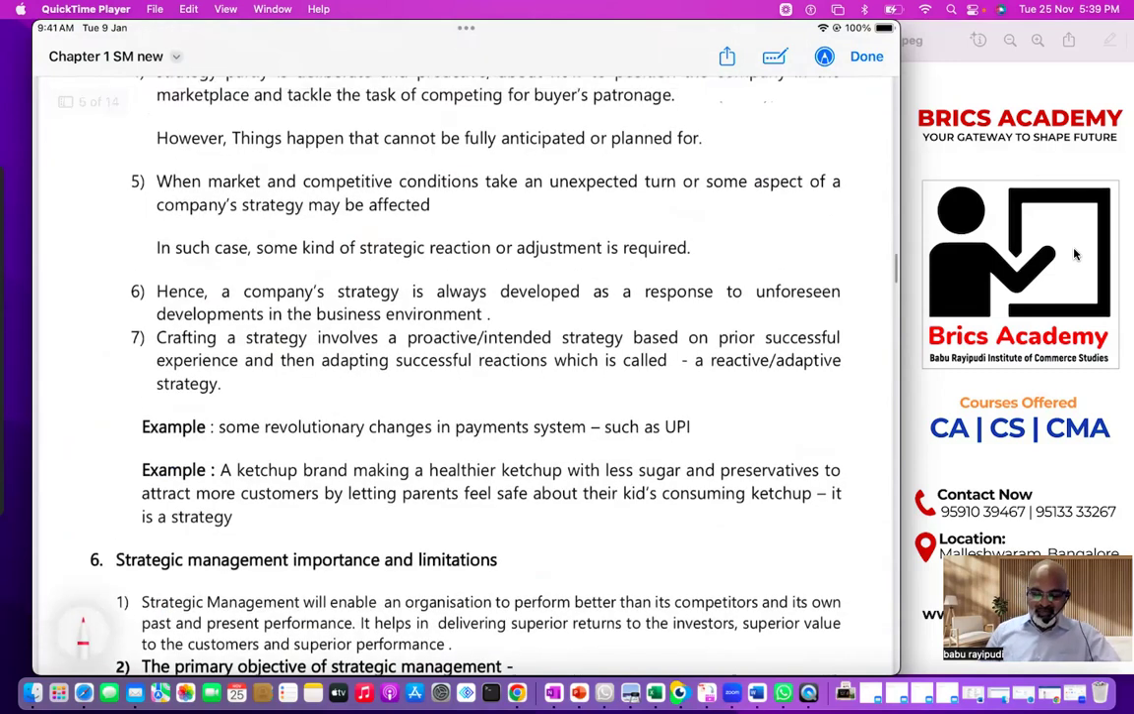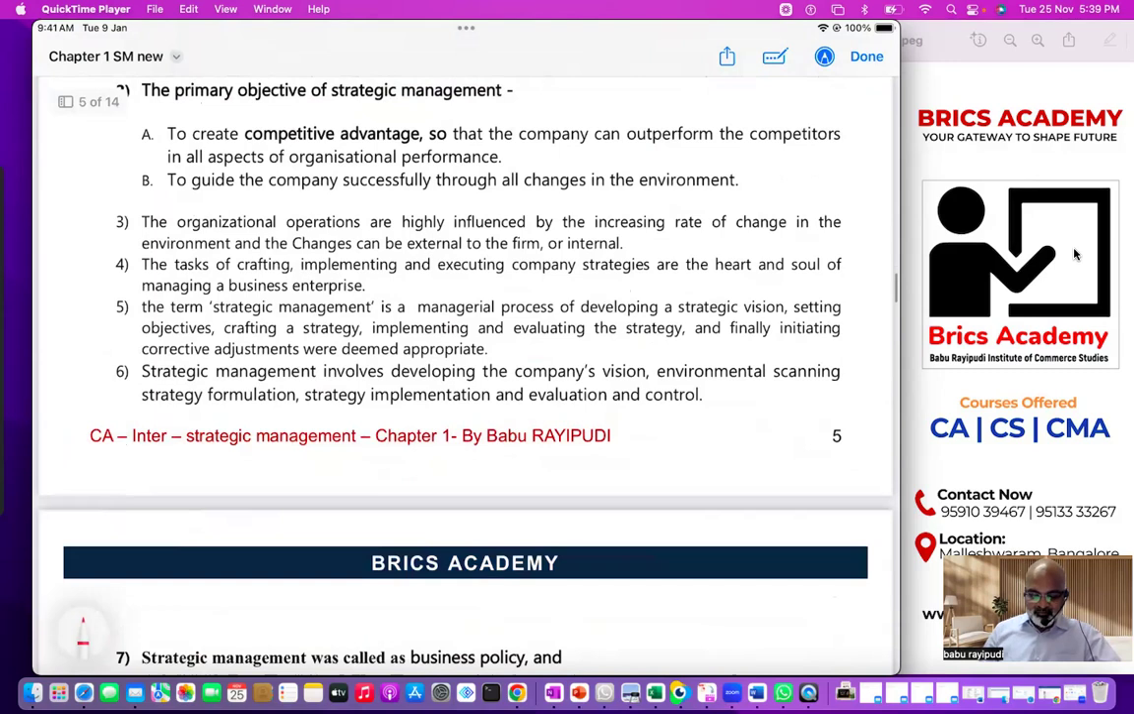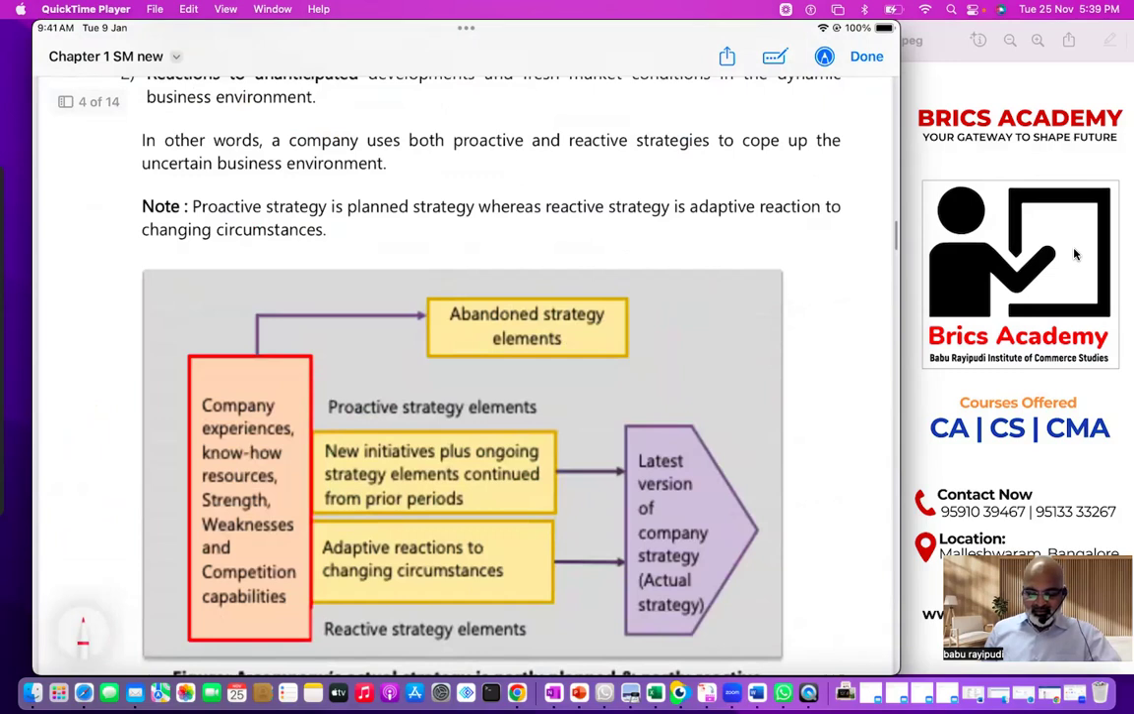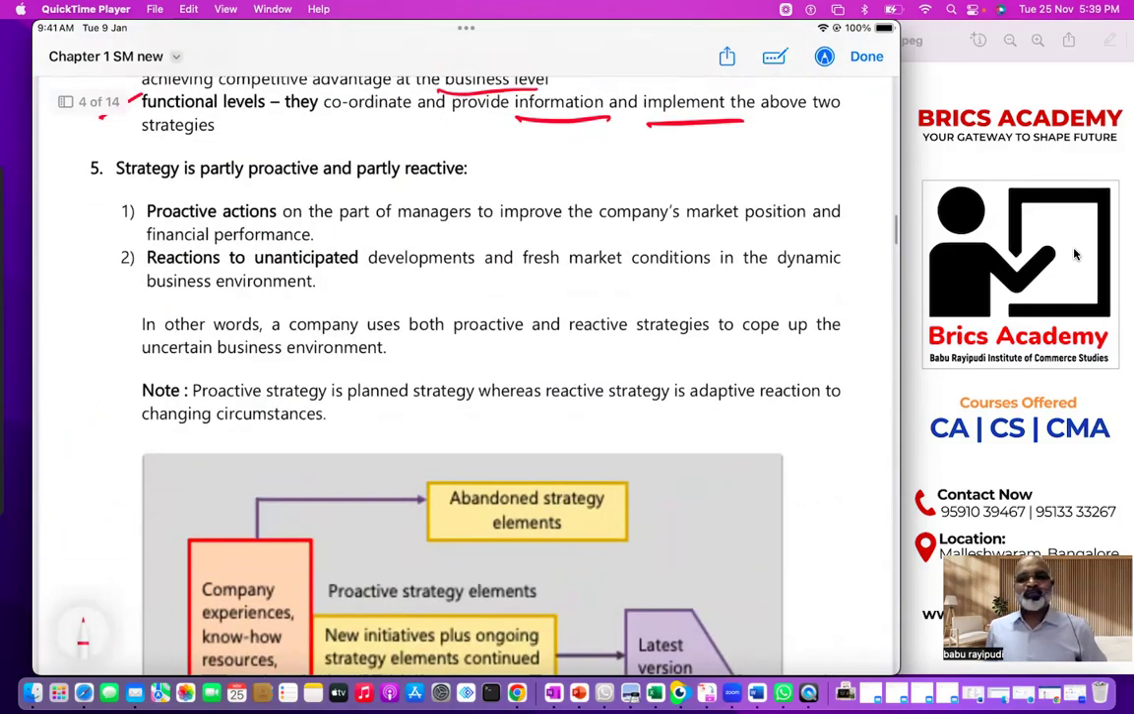So yesterday we finished the importance of strategic management. Correct? Yes. Okay. Levels I explained now. Understood? Levels I clearly explained.